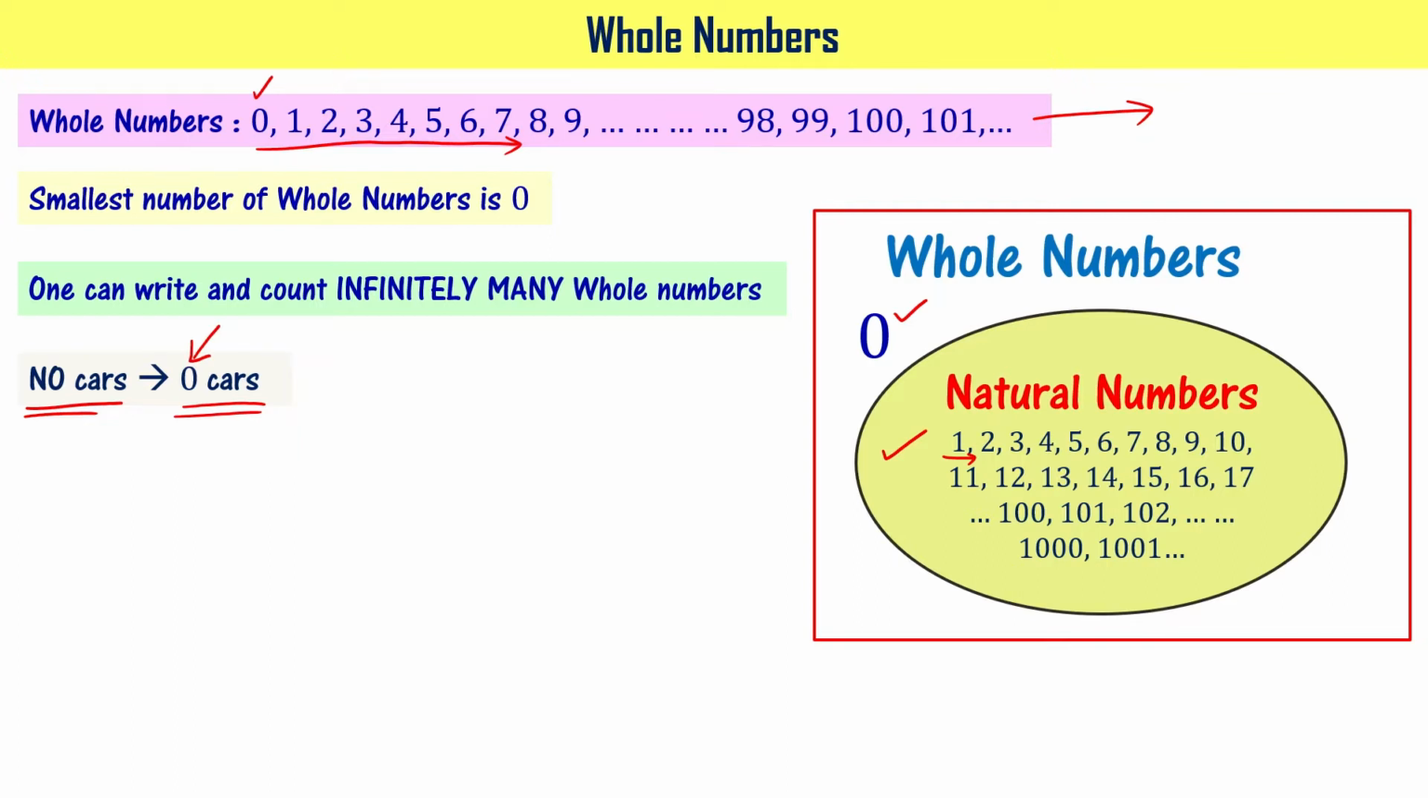Got it? Whole numbers are represented using capital W. Please note this. When you write W, what you are representing? You are representing whole numbers.